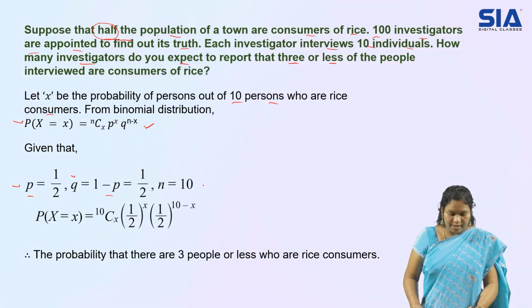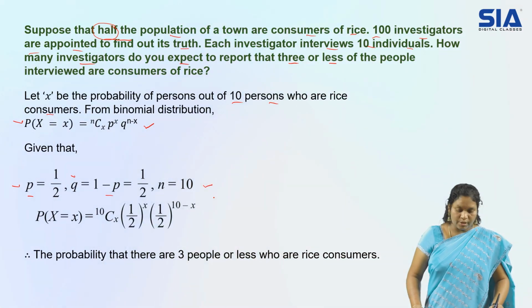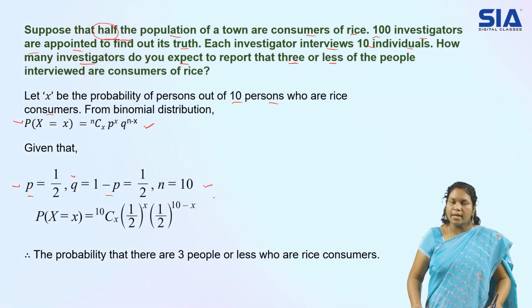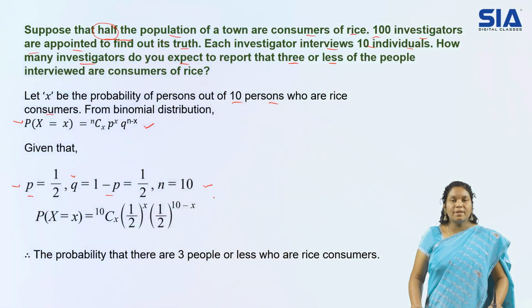And just now we discussed that 10 people they have to interview. So 10 individuals, that is n is equal to 10. Means here a random experiment we discussed, right?